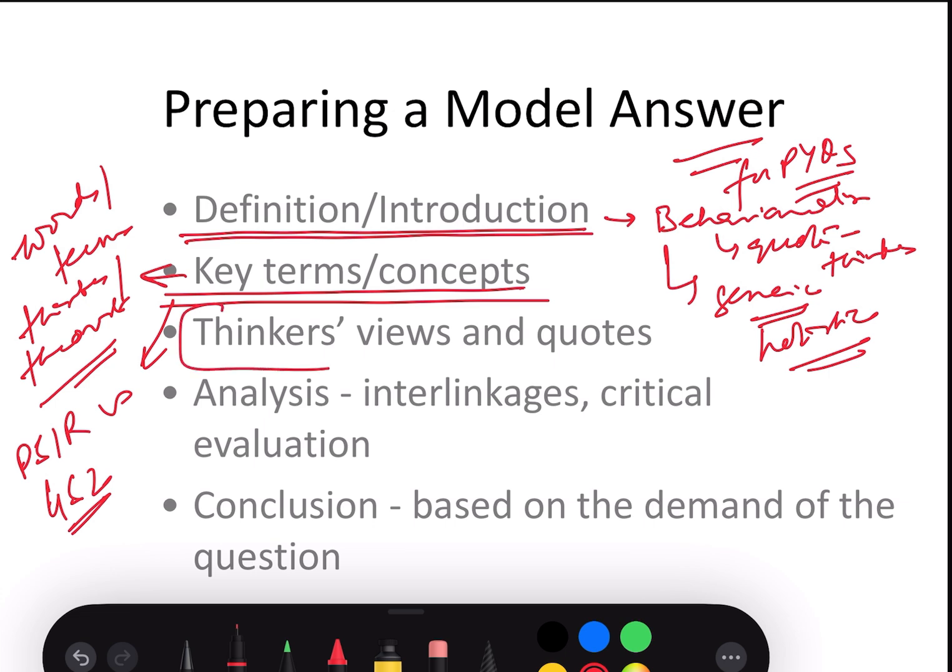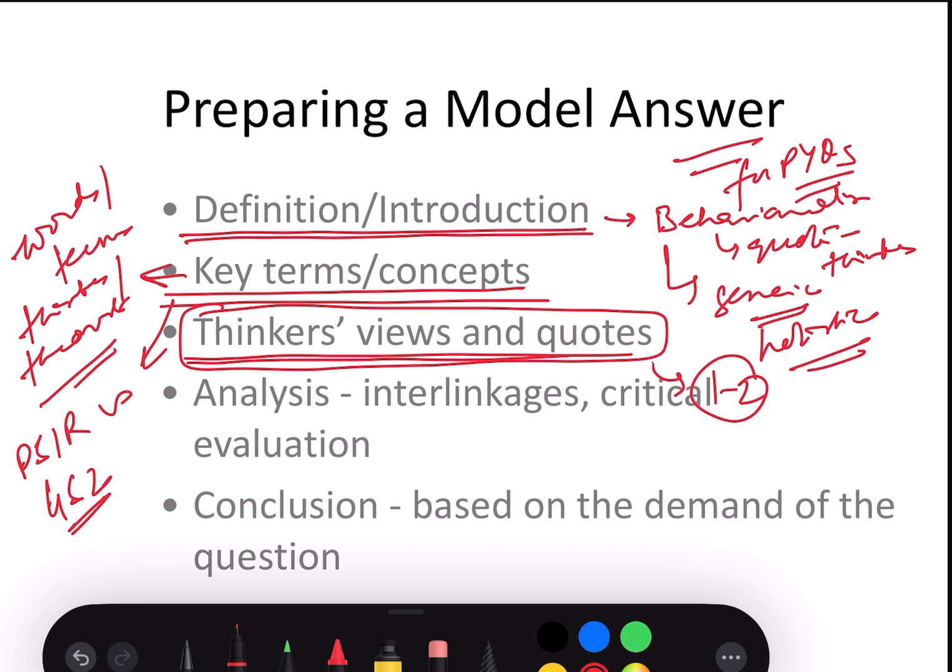Another important thing is having thinkers' views and quotes. A lot of students have a doubt: I write the answer, I use key terms also, but I'm not able to quote a thinker, or I'm not able to use the name of a thinker to enrich my answer. The thing is that you should be able to quote at least one to two thinkers in your answer to substantiate what you are saying. That will show the examiner that you have read the subject, you are aware of individuals or theorists who have written on the subject, and what the dominant discourses within that subject or topic are.